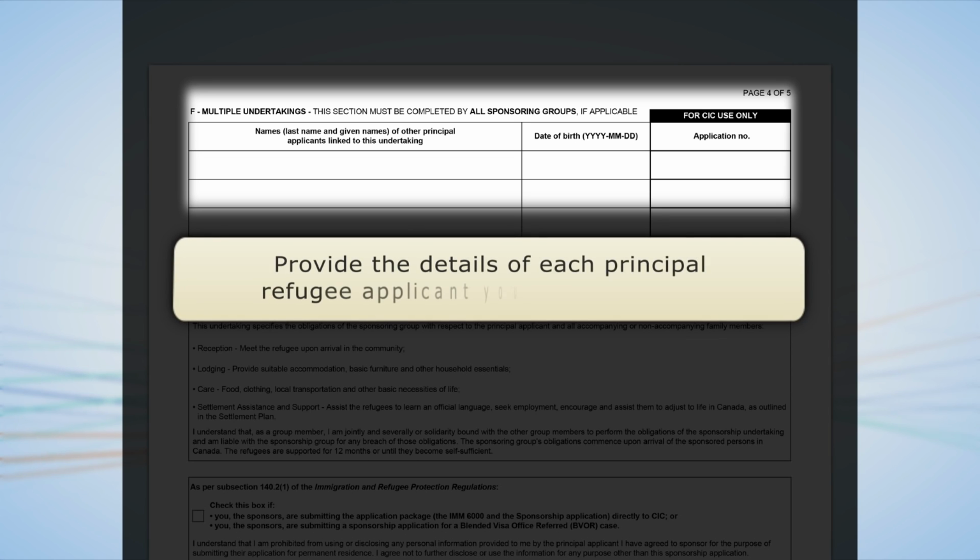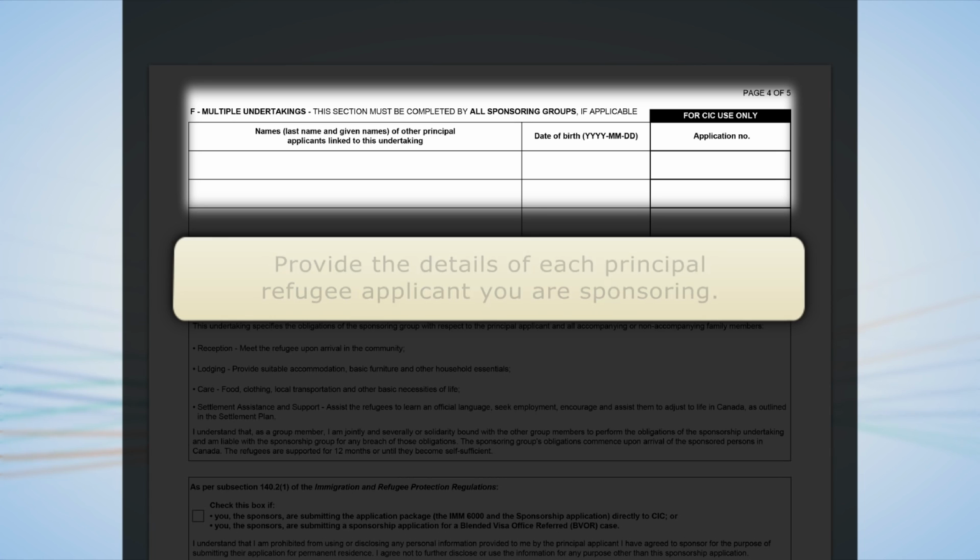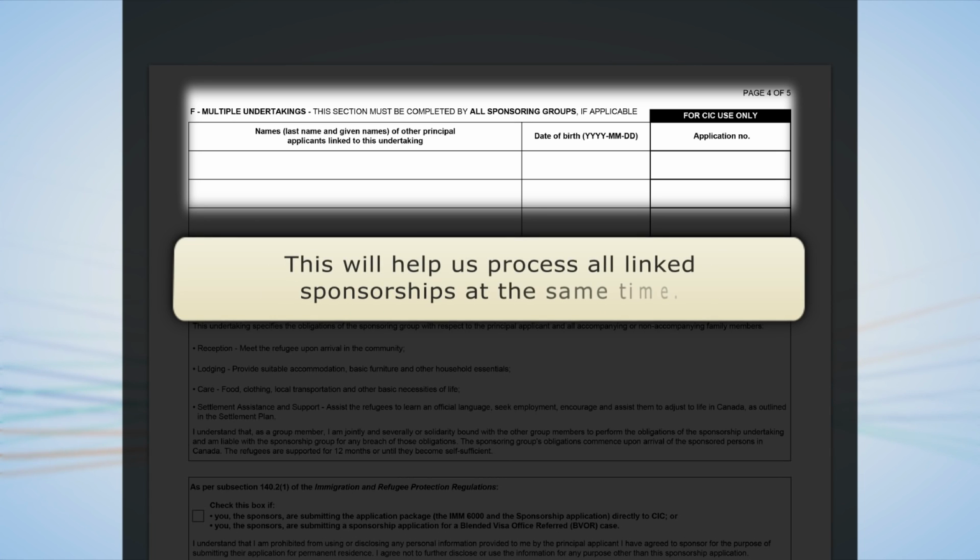Here you are asked to provide the name and date of birth for each principal refugee applicant you are sponsoring. It is important to fill out this section so that all linked sponsorships can be processed at the same time.